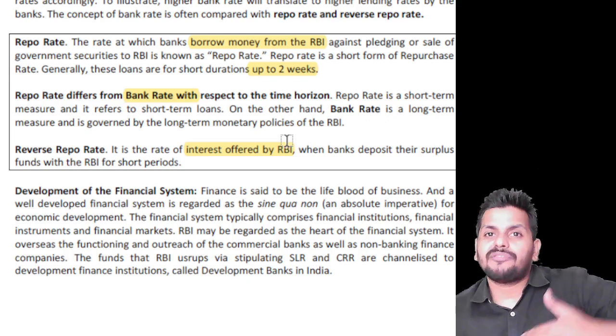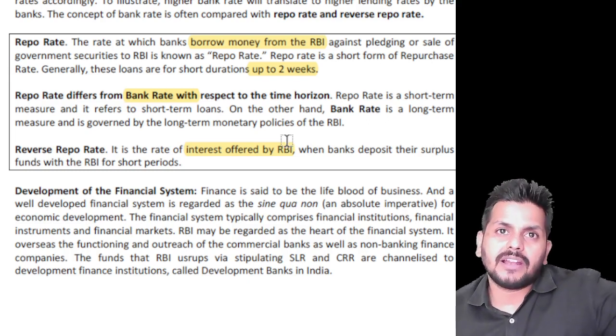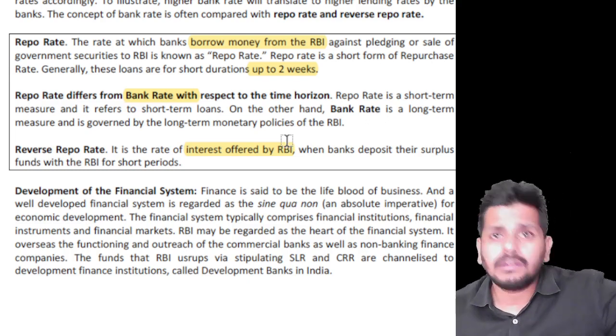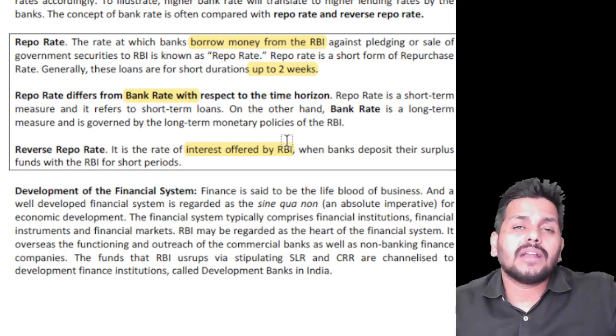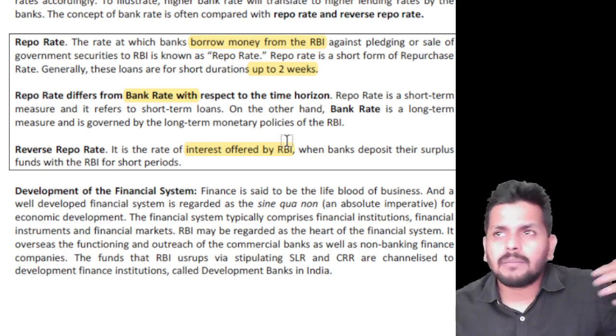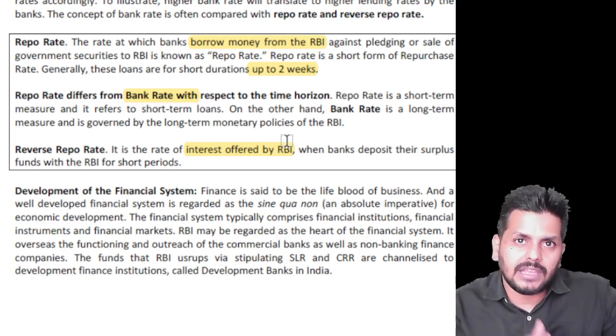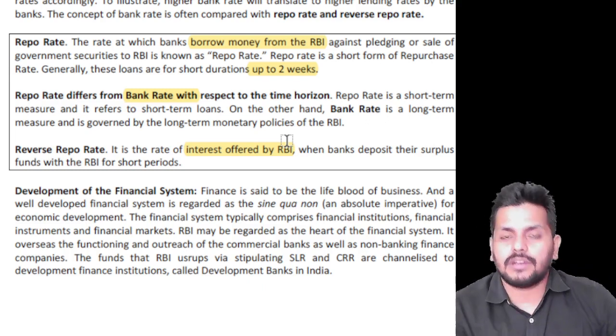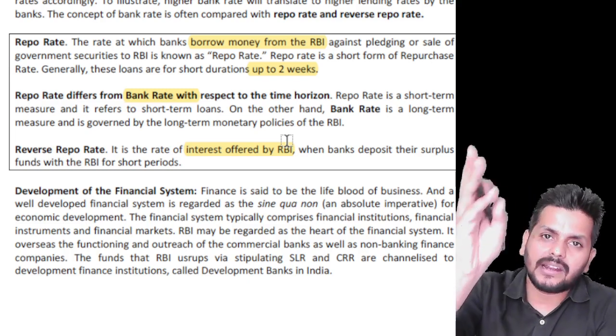When I take a loan from RBI, it will give it to me either at the repo rate or the bank rate, depending on the time duration that I take. And when I keep money with RBI, again for the short term, because right now I have some surplus funds that I want to keep with RBI, RBI gives me the reverse repo rate. So what is CRR, SLR, repo rate, reverse repo rate?